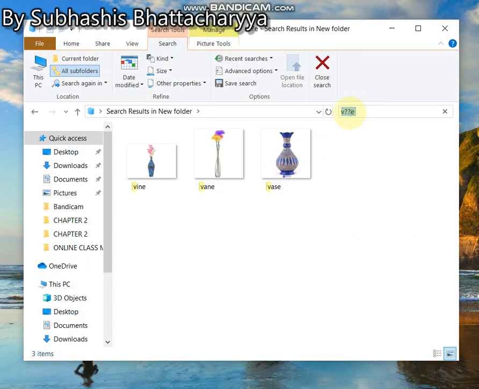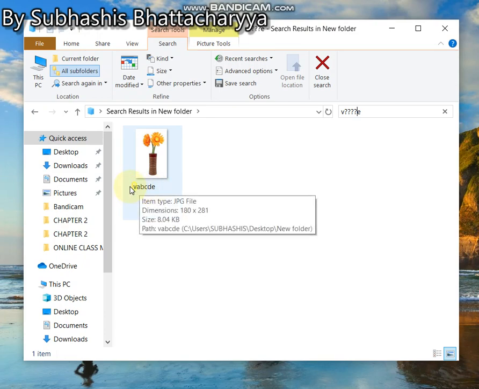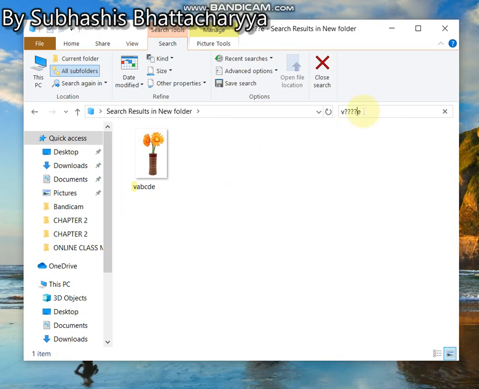Now if we add one more question mark, it will become 3 letters between V and D. There are no such files which have 3 letters between V and D. So again we give another question mark. See, we have got a file that has 4 letters between V and D. So it is displayed here. Now if we cancel it, all the files will be shown again.